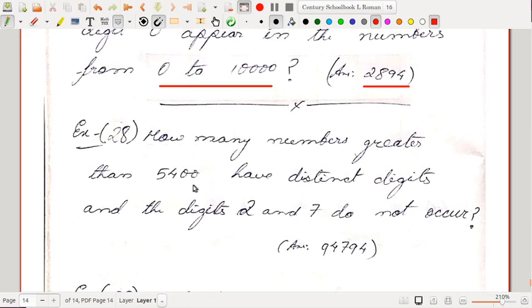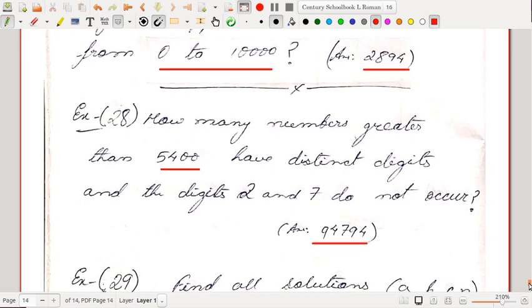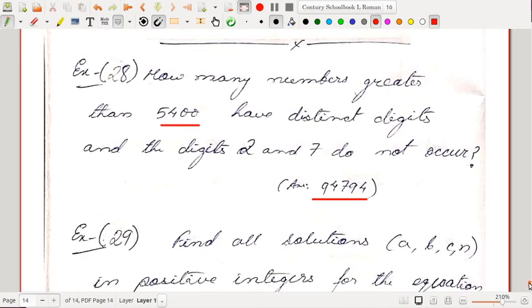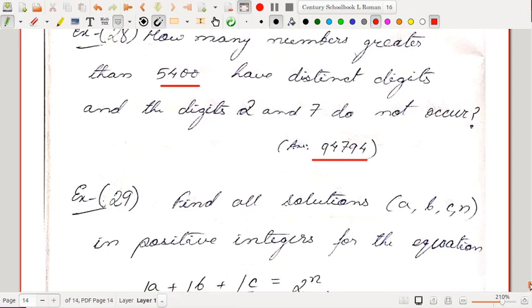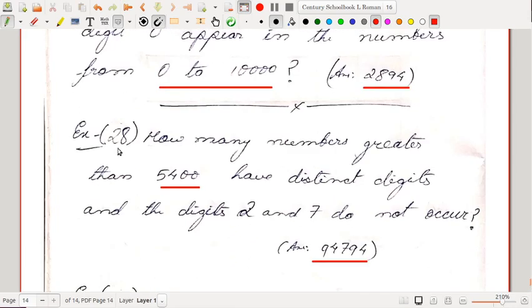How many numbers greater than 5400 have distinct digits and the digits 2 and 7 do not occur? So this also you may try. The answer may be something like 94794. The digits are distinct, that means there is no repetition, and moreover the digits 2 and 7 do not appear. So our task is further simplified, so you try to find this problem.